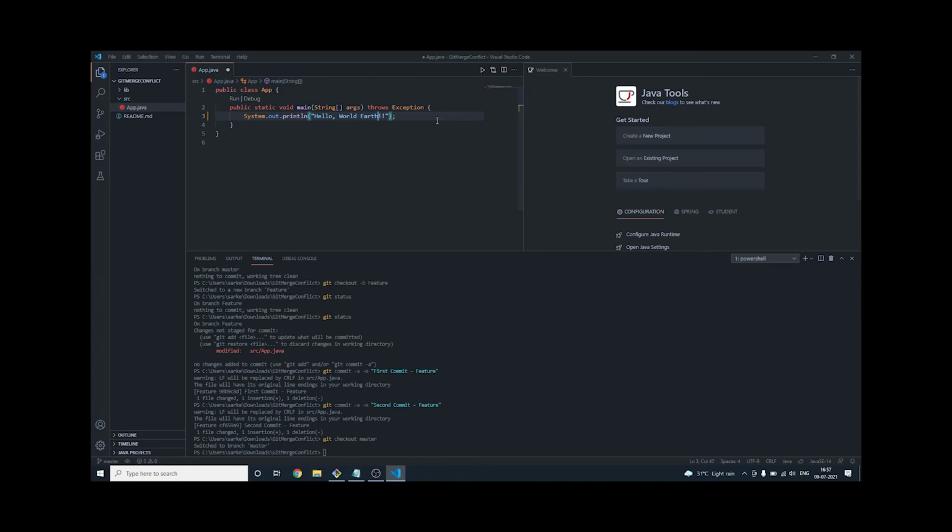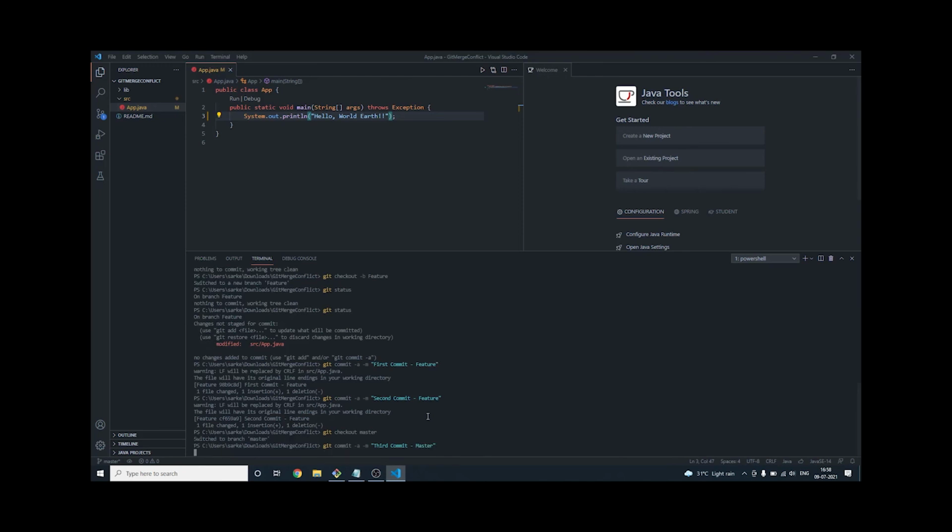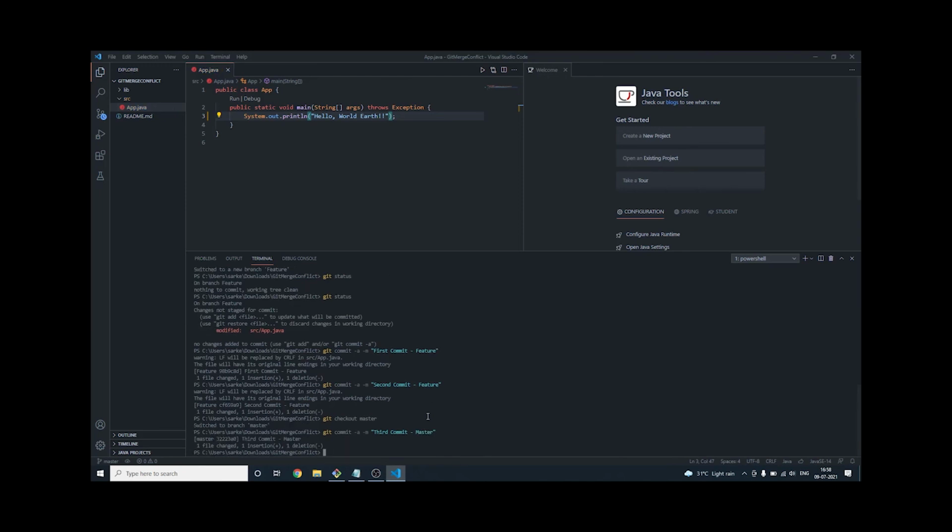Okay, fine. And I will do the commit, and this commit will be my third commit into the master branch. Now if I go back to the feature branch, what will happen?